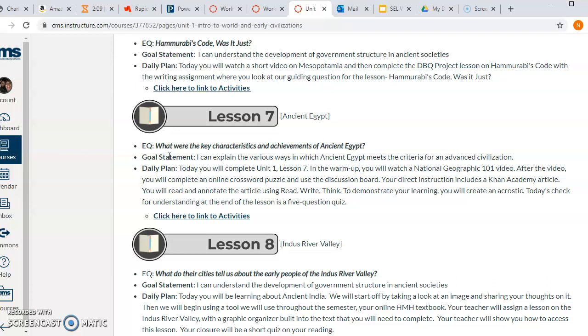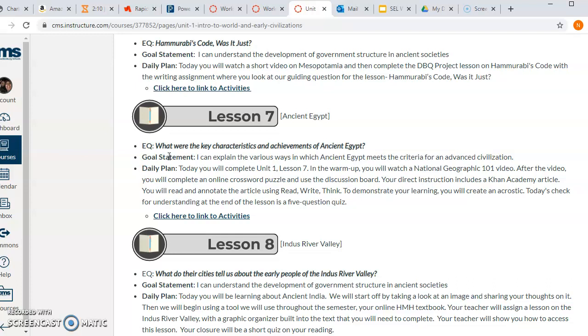Your direct instruction is a Khan Academy article. You're going to read and annotate that article using Read, Write, Think. There is a link underneath that's a graphic organizer, and it's called a concept wheel. Now, today, mine didn't work. It was just because it was like a drive crash.